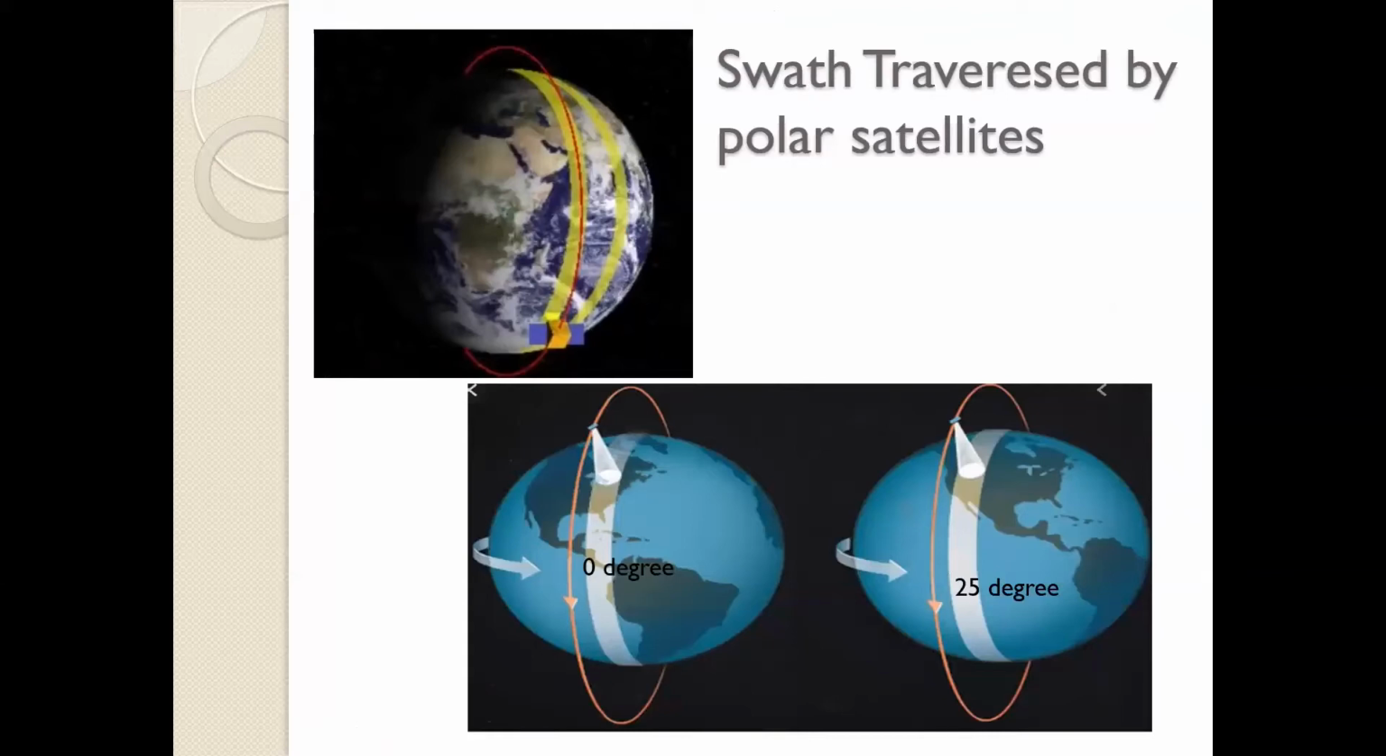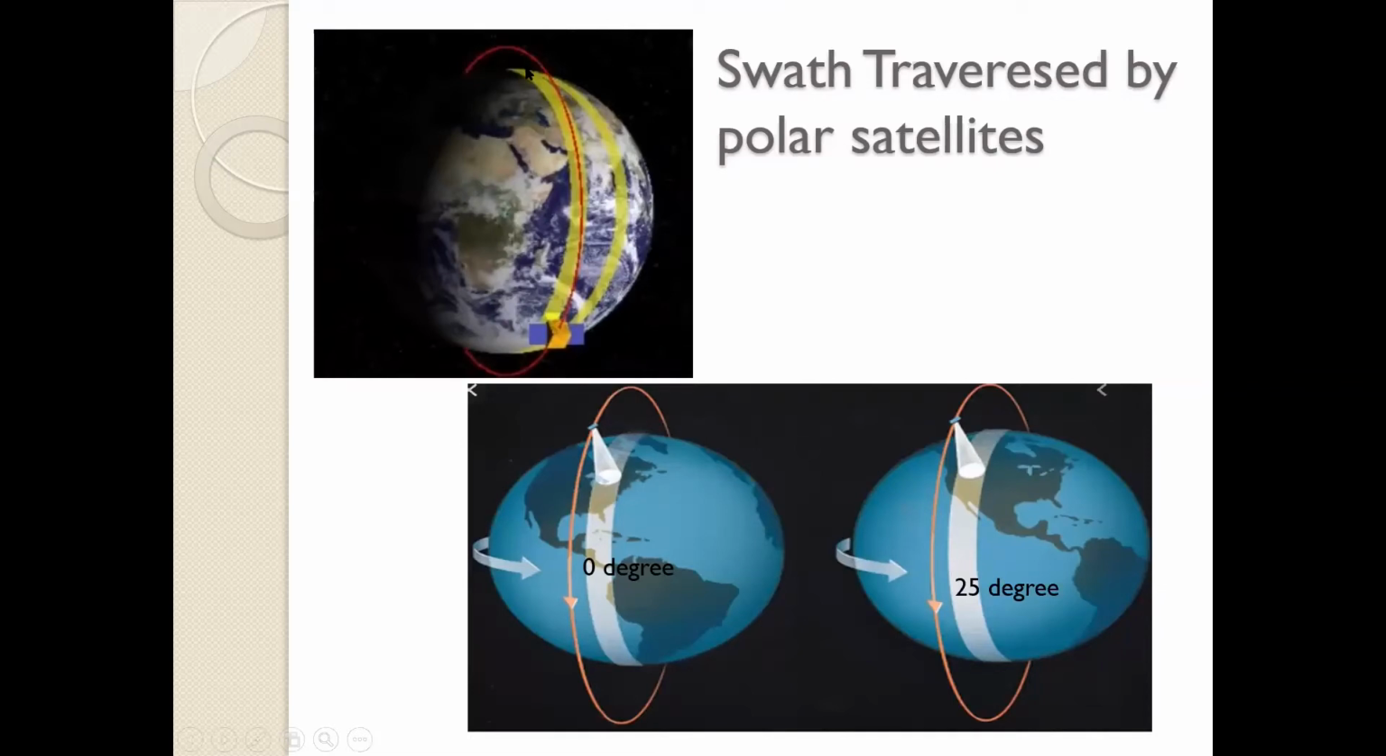What is a polar or a LEO satellite? Polar satellites are also LEO satellites. I have taken an example of a polar satellite. Now, what is a swath? Swath is a pattern, the pattern that the satellite forms when it is revolving around the Earth.